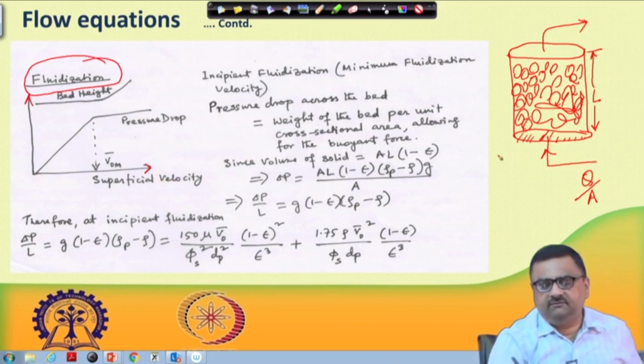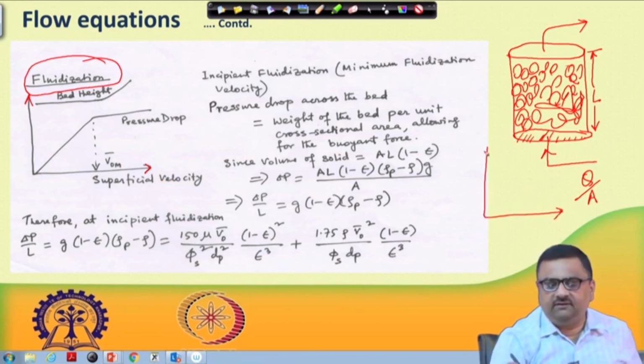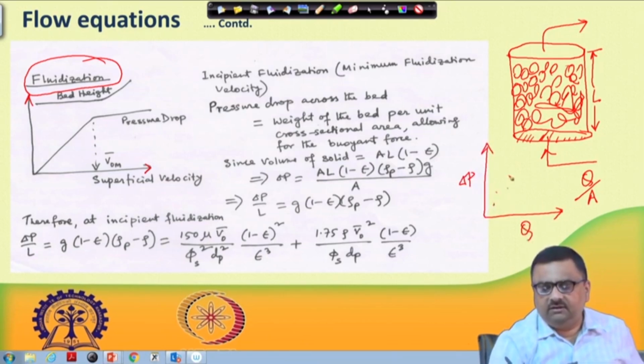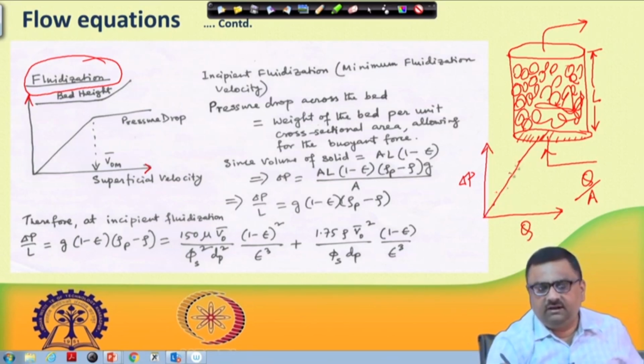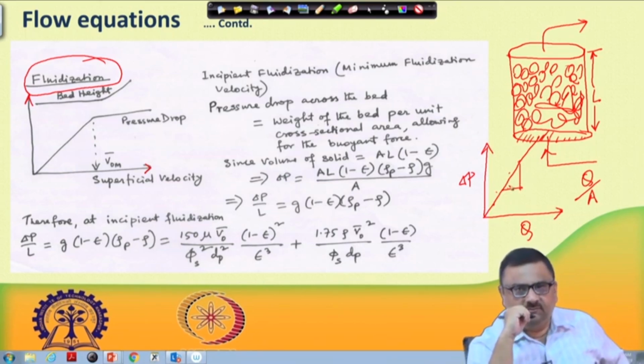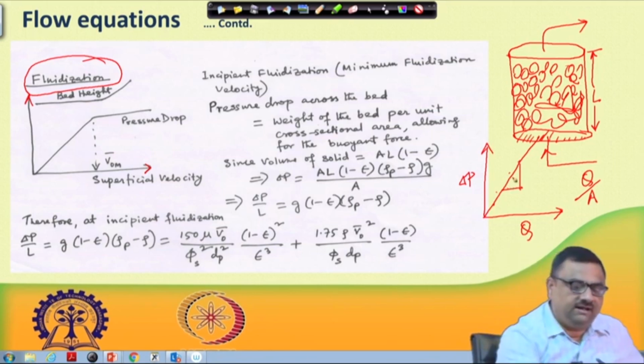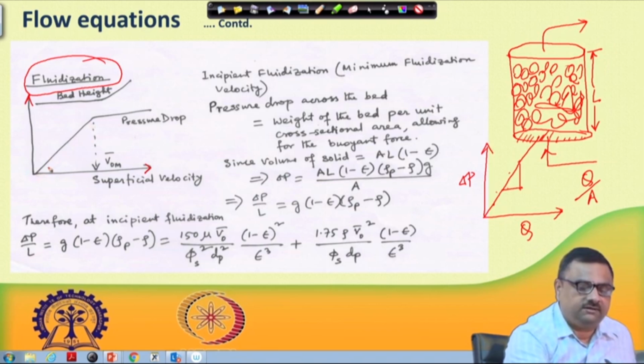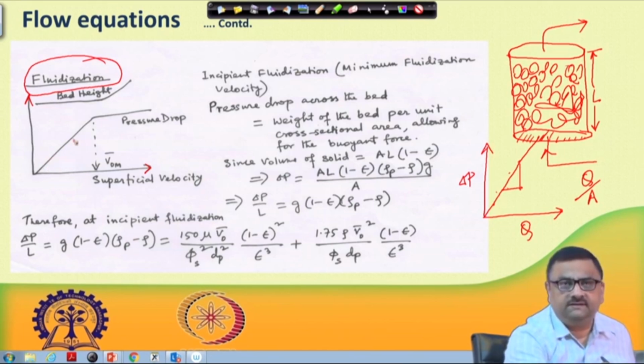We have already worked with Darcy's law, where we talked about pressure drop versus flow rate, and we regress a line through the data, find the slope, and from that we find the permeability of the bed. So in this case also, pressure will increase with superficial velocity. But how long? Generally in this operating region it is linear, and we find the slope and the permeability accordingly.